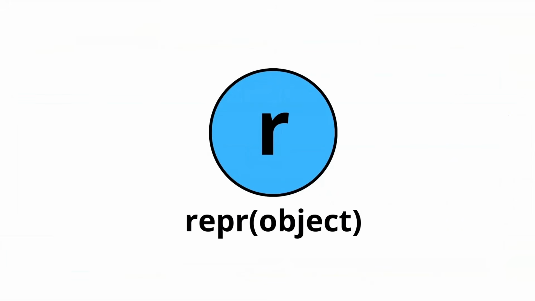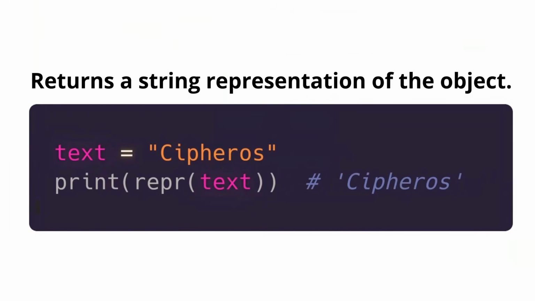Next, we have this function that I don't know how to pronounce, repr. What it does is return a representation, a string representation, of the object. We have the text here, and we see the difference between the double quotation marks and the single quotation marks, because I actually apply this on a string.